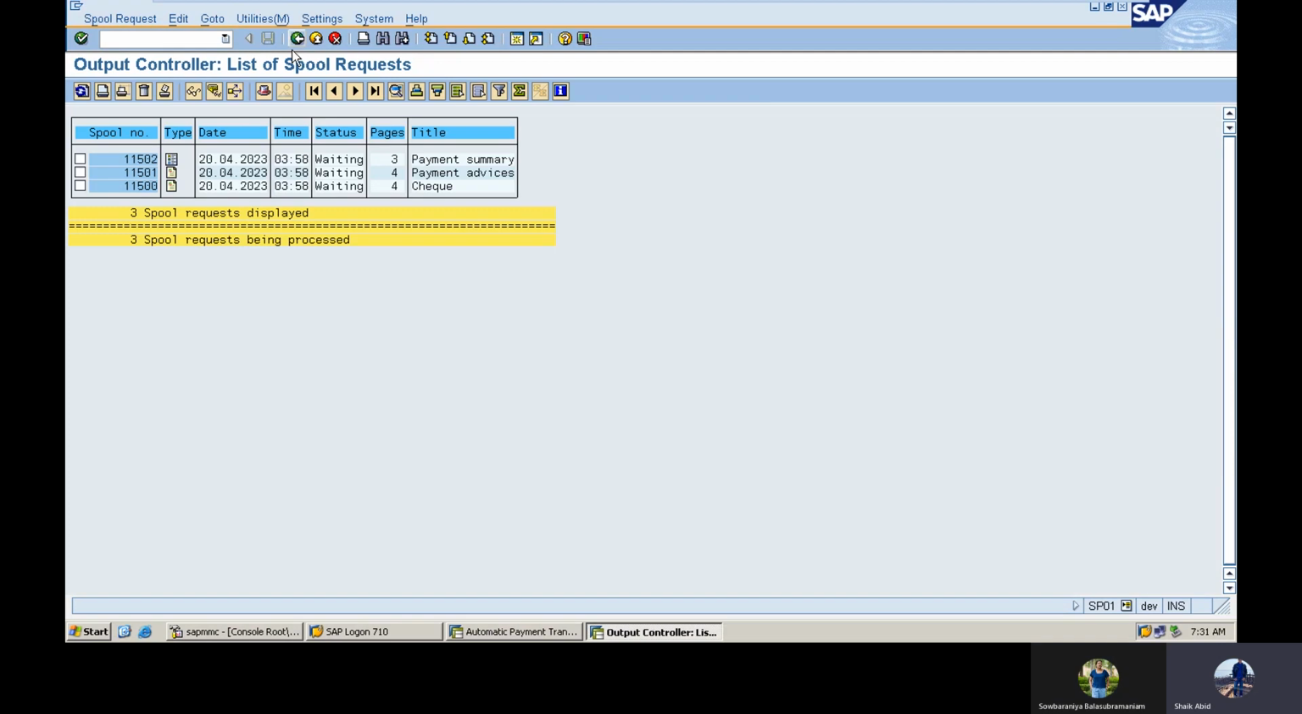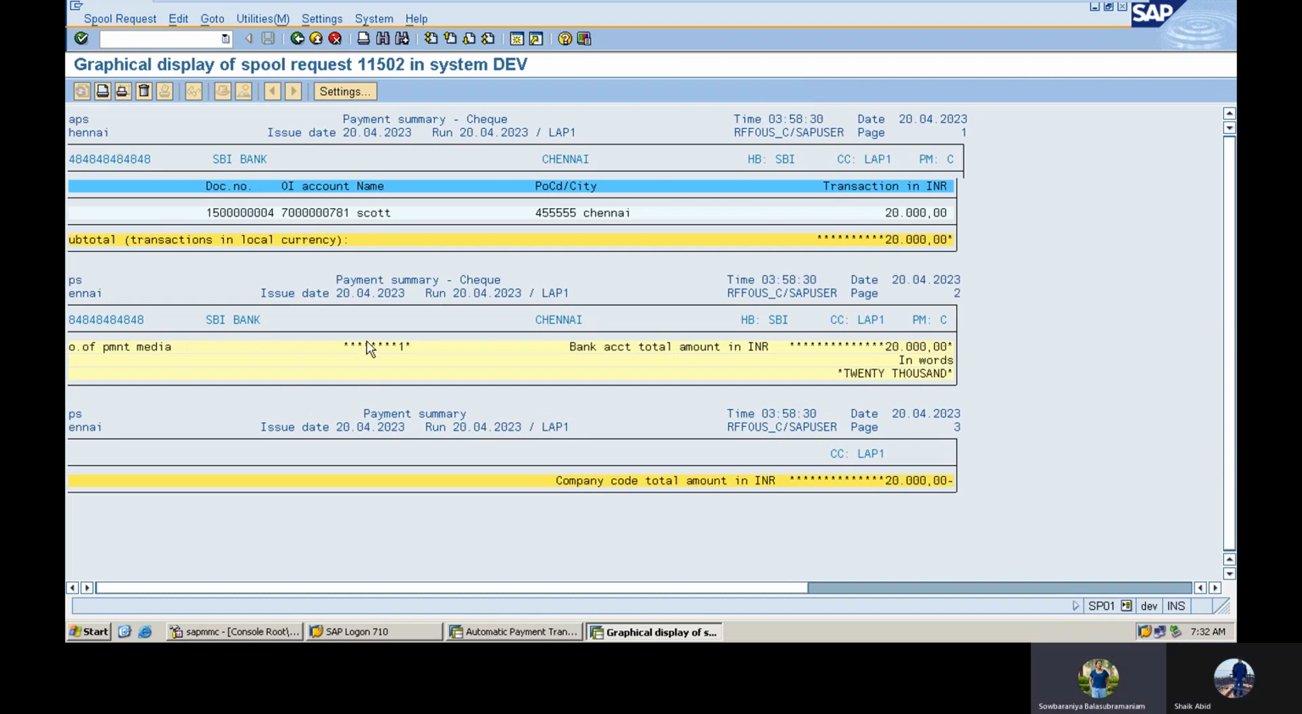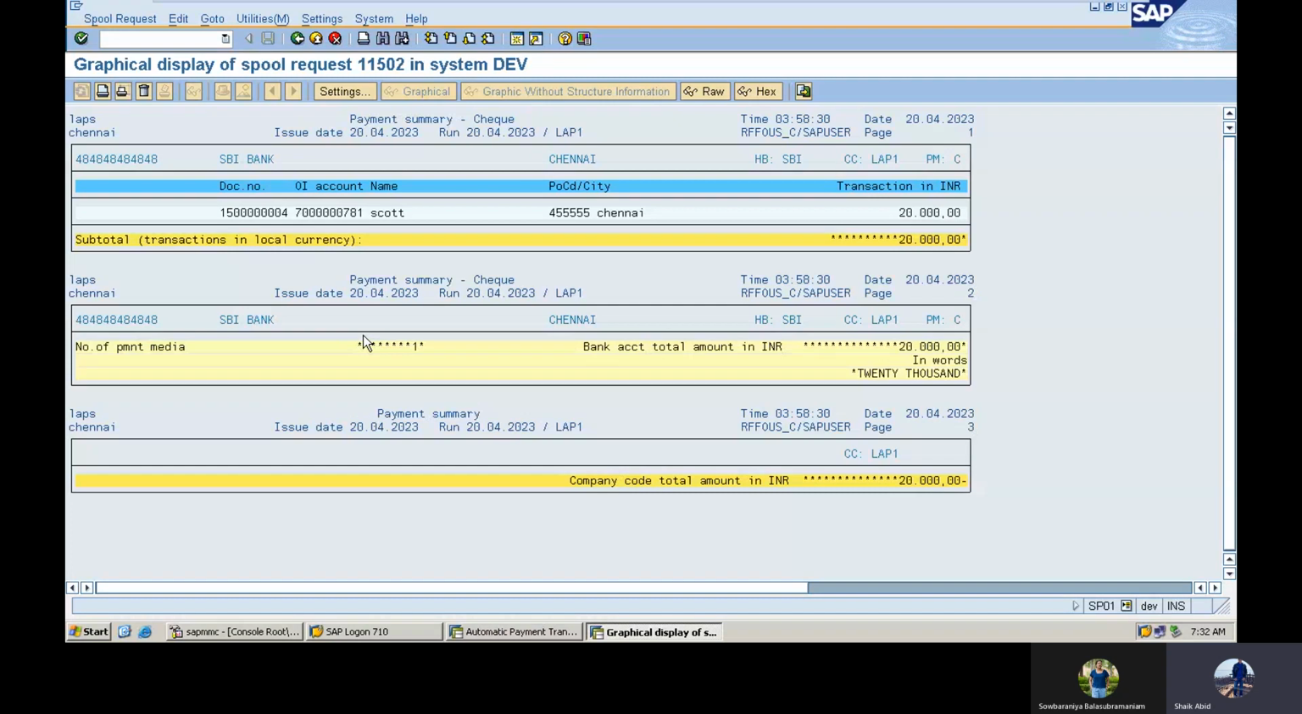And here is the summary. If you see the summary, here the document number will be there, here the amount will be there, and here the bank SBI, SBI Bank Chennai. Everything will be available here. Why it is coming from SBI Bank means I have assigned the SBI bank directly to the vendor. For that purpose only the check will display from the SBI Bank.